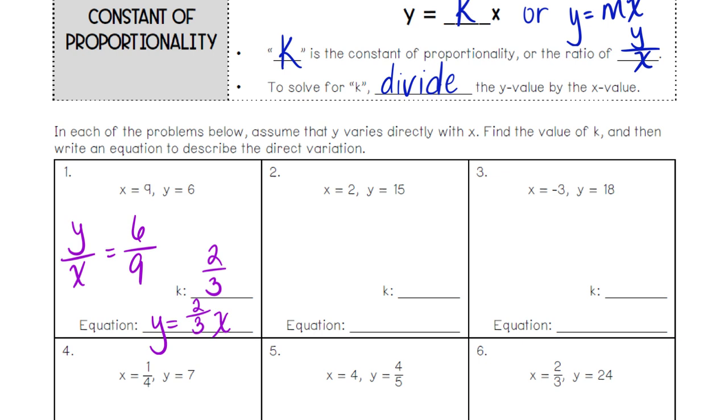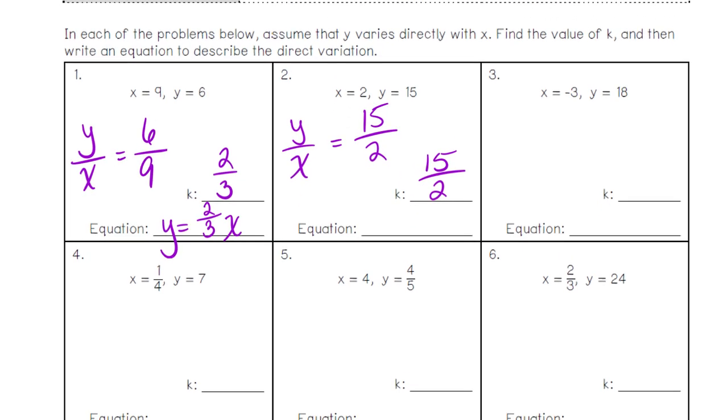All right. So how do I set this up? Y over x. And what is y? 18 over 2. So what's my k? Yeah, 15 over 2. I can't count by 2's to get to 15. So what's my equation? Y equals 15 over 2x.